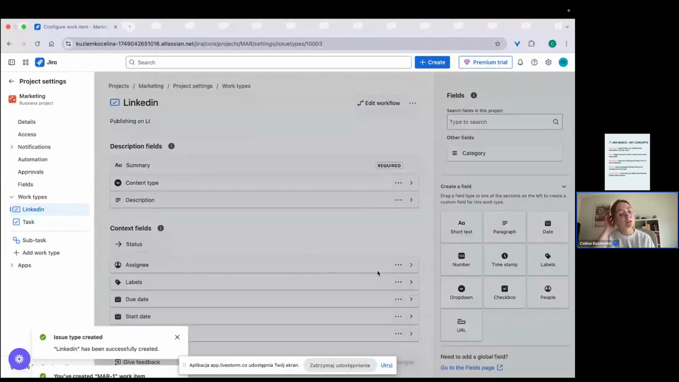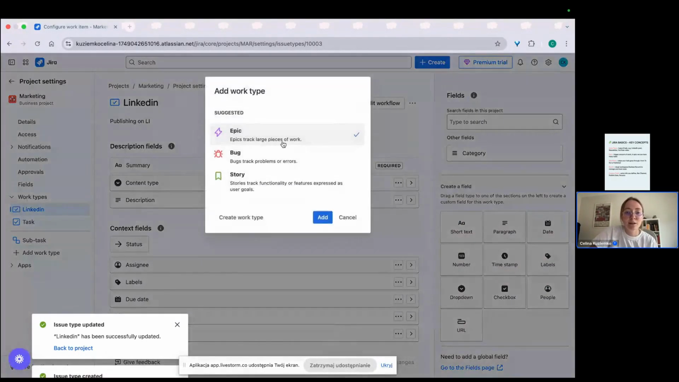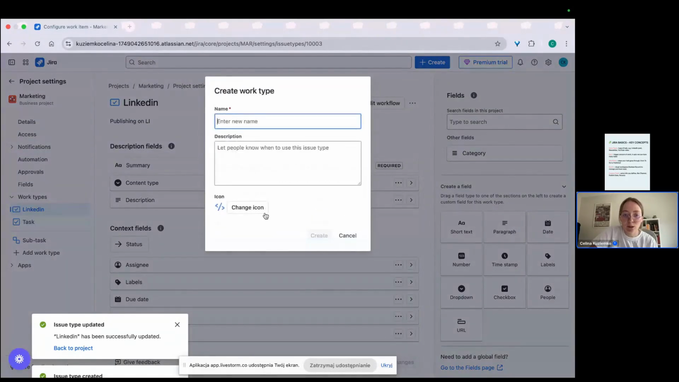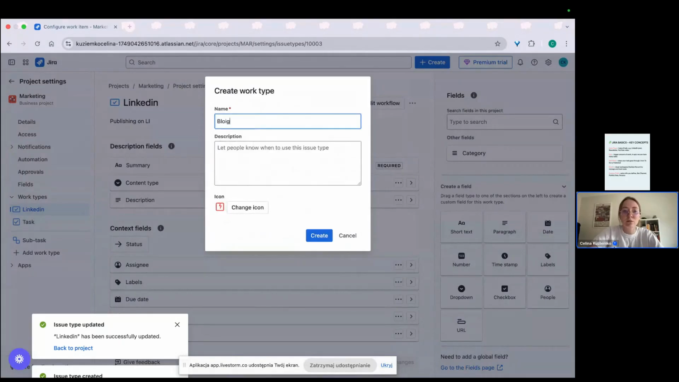So let's save changes. And we have LinkedIn here. Maybe this icon wasn't so good. Maybe let's go with one more, for example, blog.